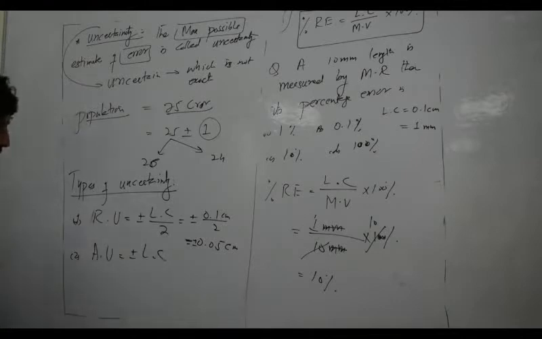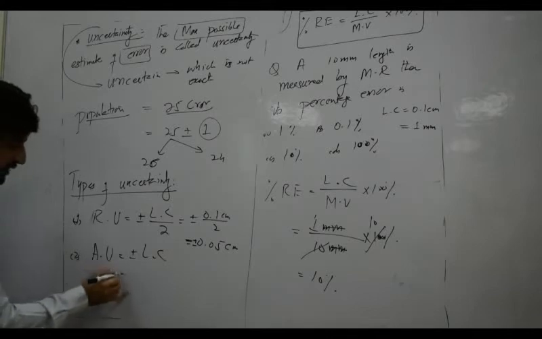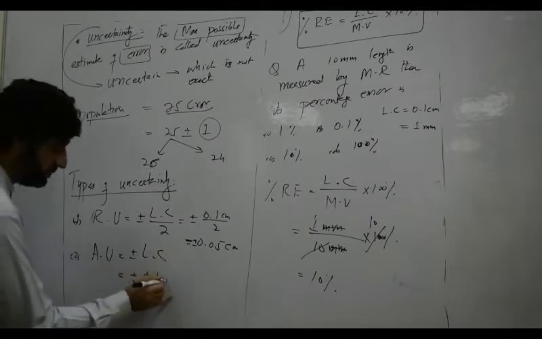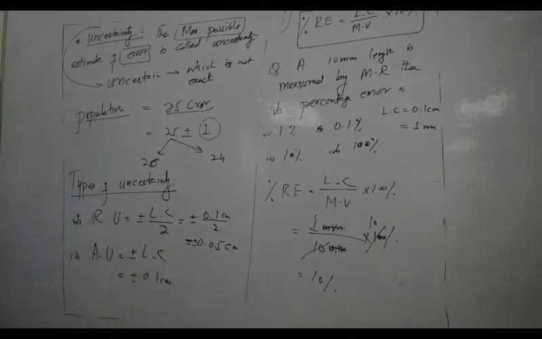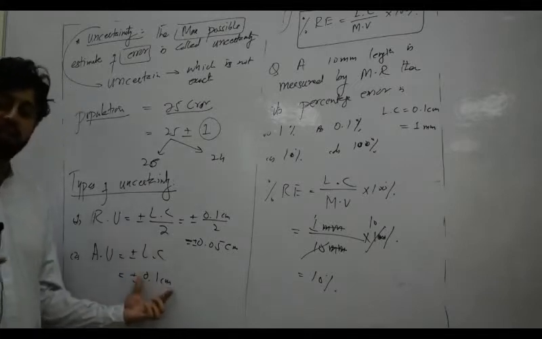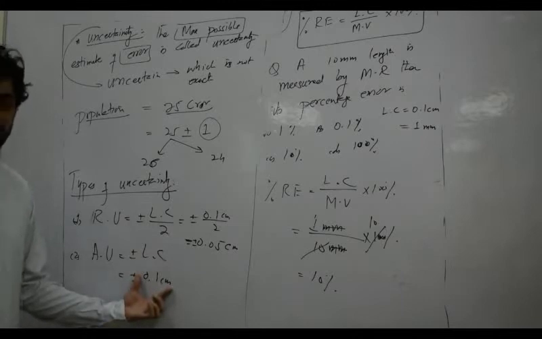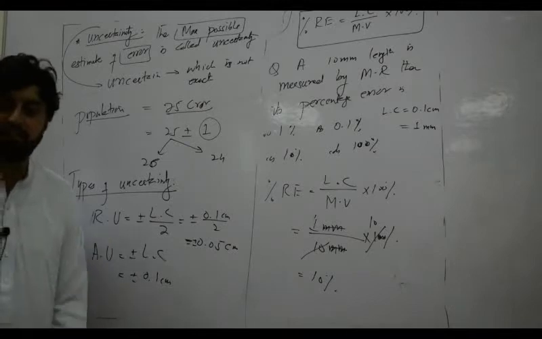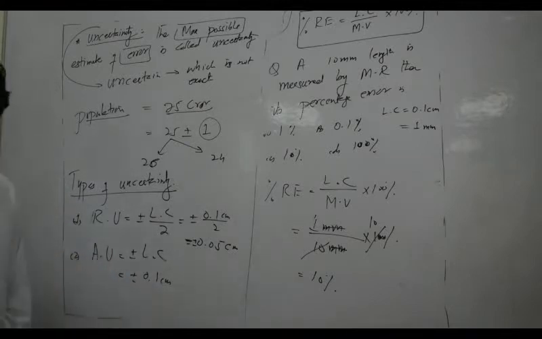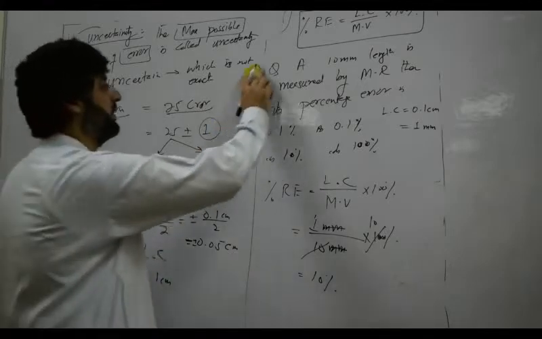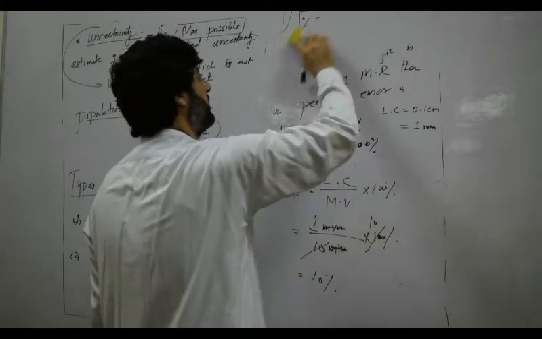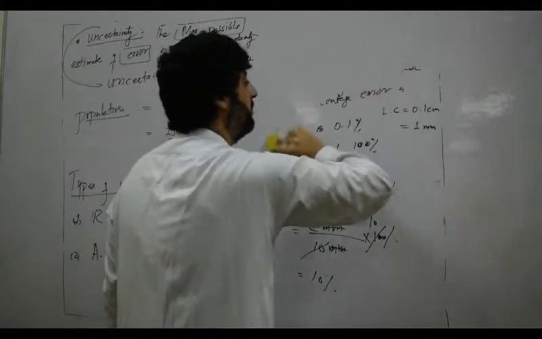Now, if we talk about the absolute uncertainty, putting the value of the least count, that is 0.1 centimeter, the total error in the meter rod may be 0.1, not more than 0.1. It may be equal to 0.1 or less than 0.1. So the maximum possible error in the meter rod is 0.1 centimeter. That is the meaning of uncertainty. Uncertainty means which is not sure, not exact, which talks about approximation.